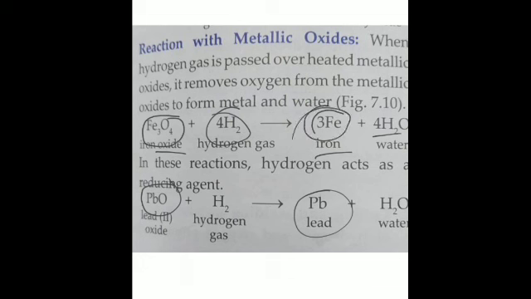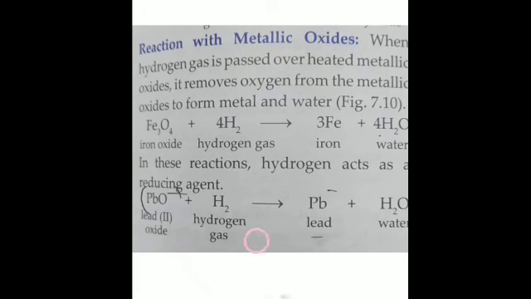So it has acted as a reducing agent, which we will discuss later in this chapter. Is it clear? So when these metallic oxides react with hydrogen, they are reduced to their corresponding metals and water is formed. Is it clear?